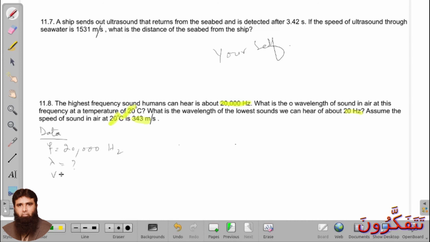In the second part, what you have to do? In the second part, you use 20 hertz instead of this value. This is the value for the second part, and other values remain the same. Okay. Now formula. V is equal to F lambda.